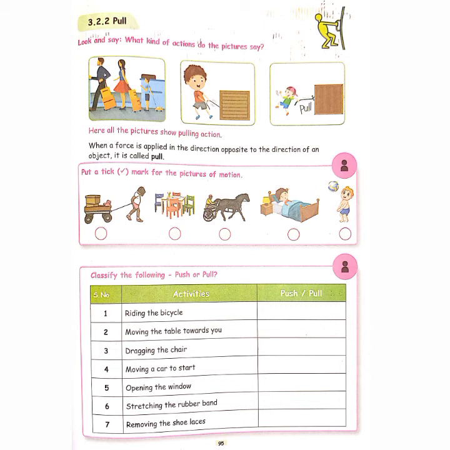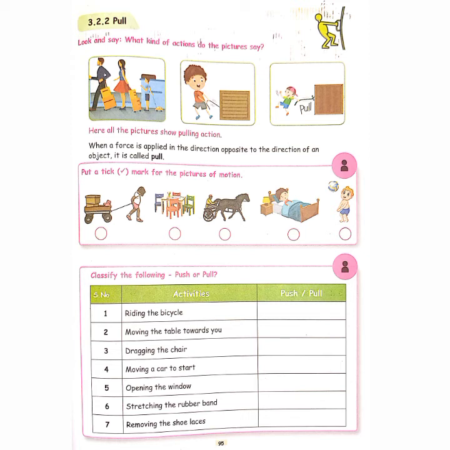Okay, wow. Next, classify the following: push or pull. Seven activities are given here. You have to find and write whether it is a pull or push. Riding the bicycle is push. It is going in the object's direction only, no, so it is push. Moving the table towards you, it is pull. It is opposite to the object, no, so it is pull.